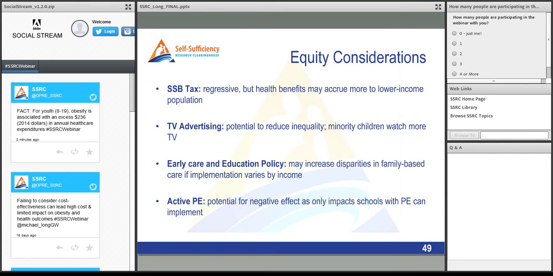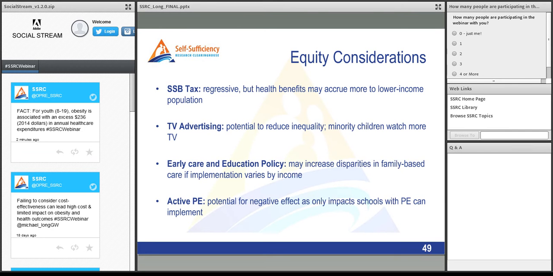So equity considerations. Well, we know that the SSB tax is a regressive tax. And I think it's incumbent on public health researchers who are talking about implementing this kind of policy to be upfront that this is a regressive tax, but to clarify that the health benefits may accrue more to lower income populations. There's good evidence that you'll see a greater effect of the tax in lower income populations. And if the tax revenue were earmarked to offset the regressive nature, we do believe that progressively earmarking tax revenue to invest in improving the health of low-income populations would outweigh the regressive direct effect of the tax.